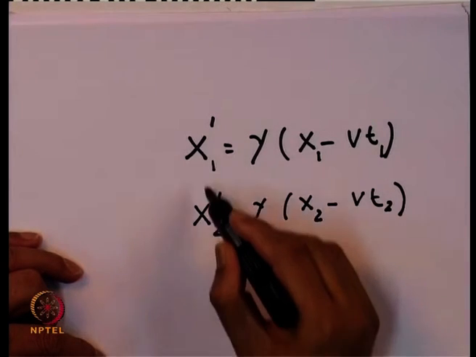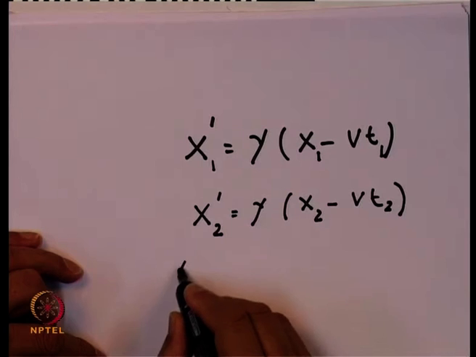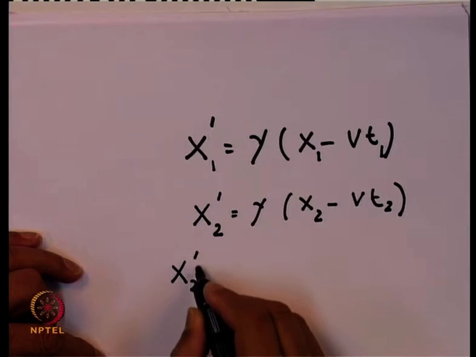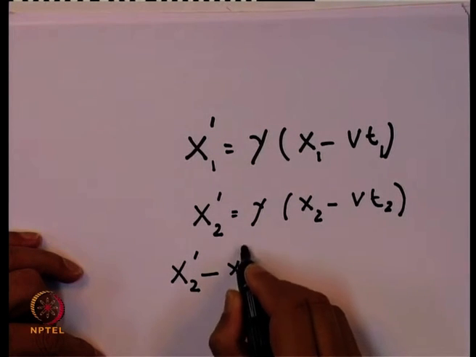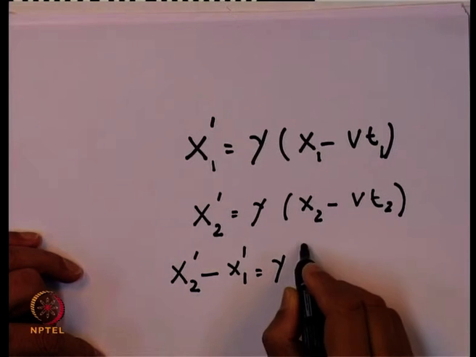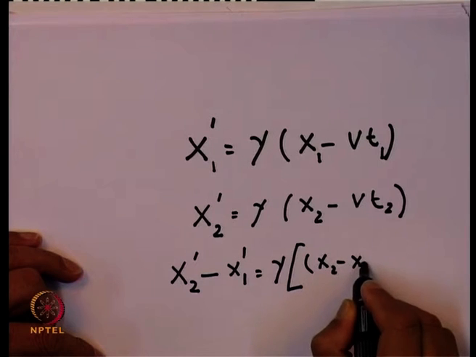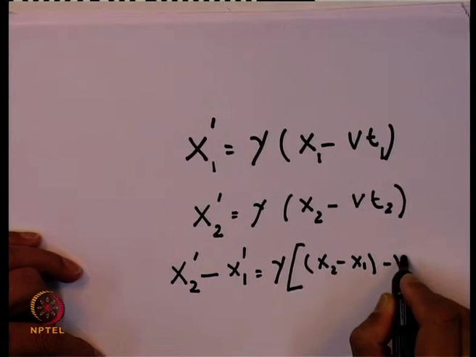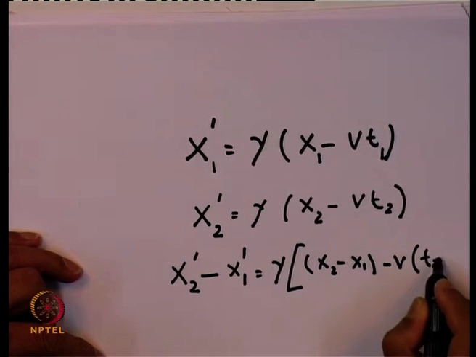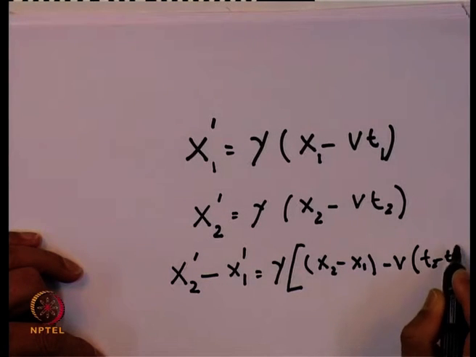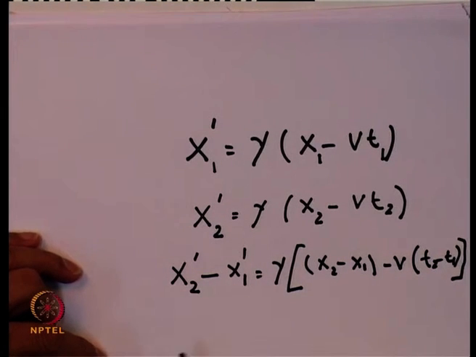Now, let us take the difference of these two. If I take the difference, x 2 prime minus x 1 prime will be equal to gamma (x 2 minus x 1 minus v (t 2 minus t 1)). So, this becomes the difference in the value of x.